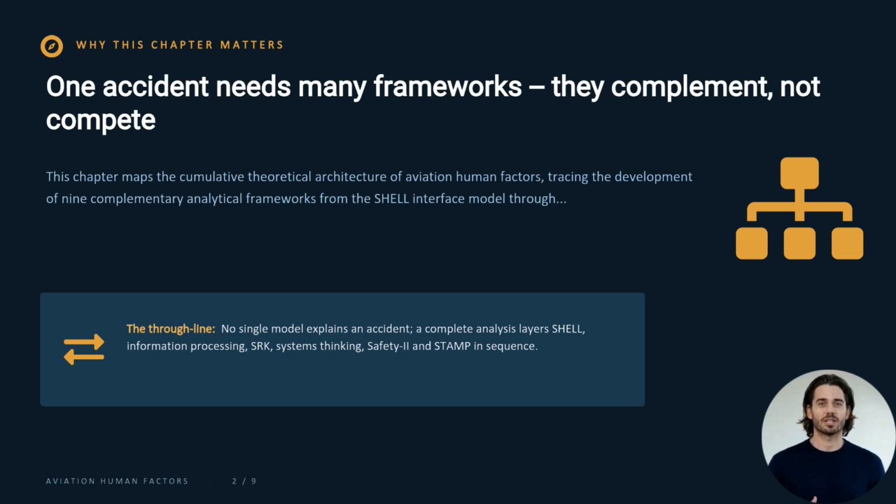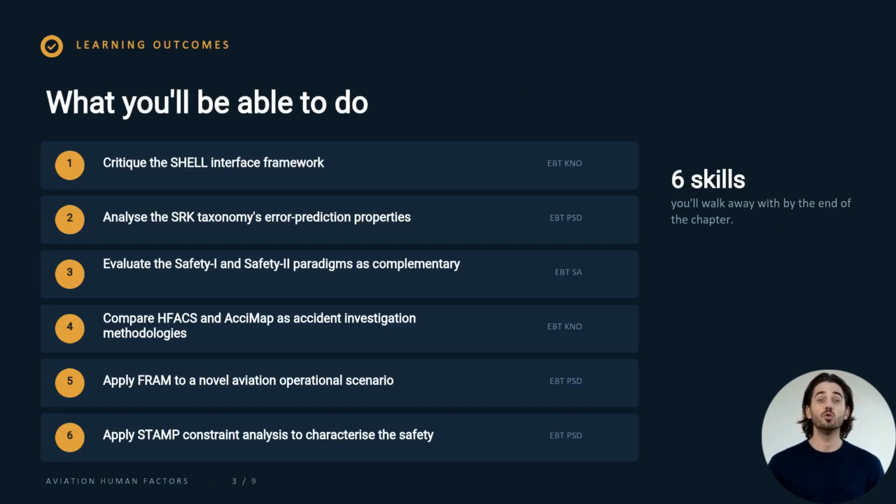No single model explains an accident. A complete analysis layers them in sequence. By the end of the chapter, you will be able to critique the SHELL interface framework, analyze the error prediction properties of the skill, rule, knowledge taxonomy, evaluate Safety-I and Safety-II as complementary paradigms, compare HFACS and AcciMap as investigation methodologies, apply FRAM to a novel operational scenario, and apply STAMP constraint analysis to a safety problem.